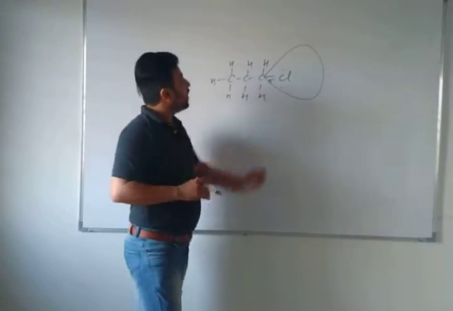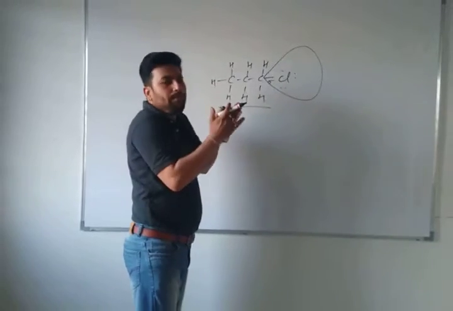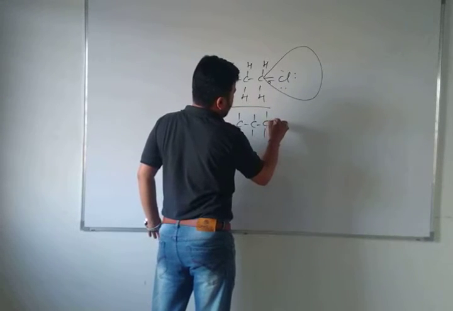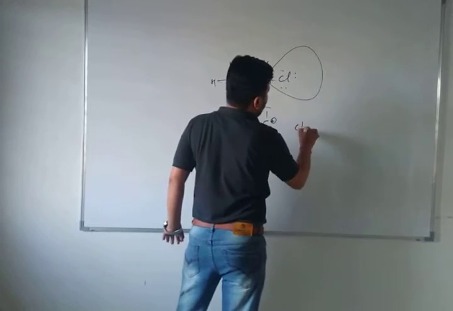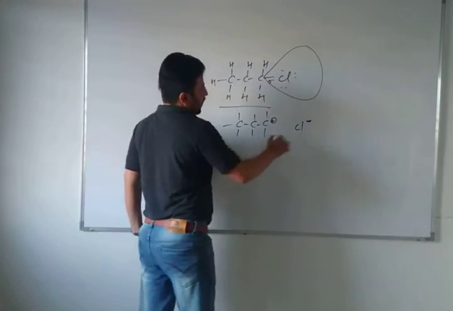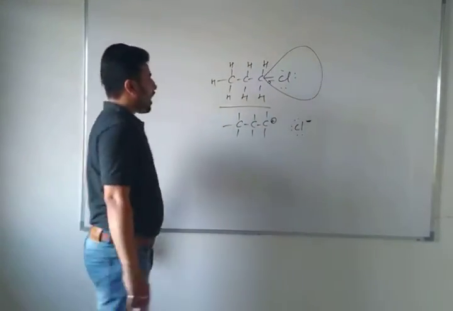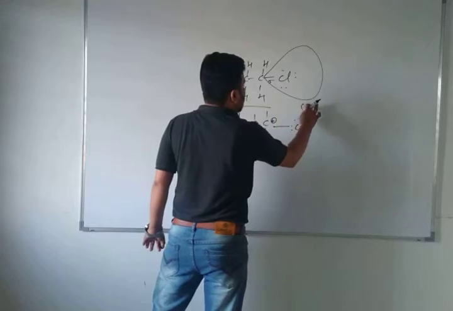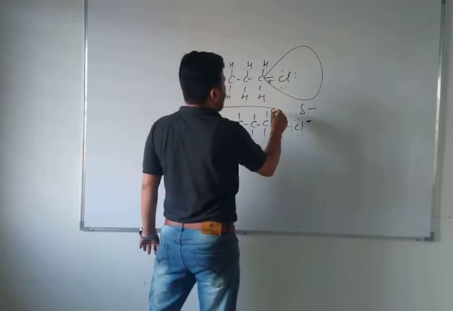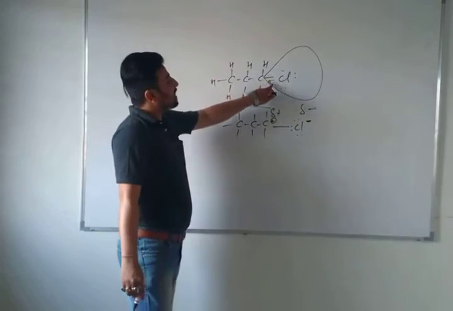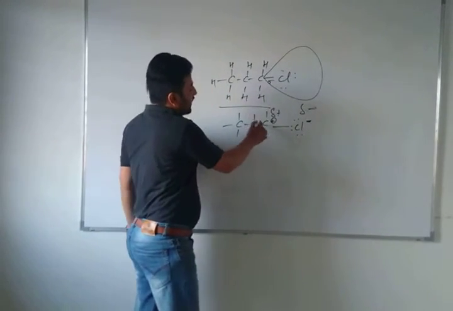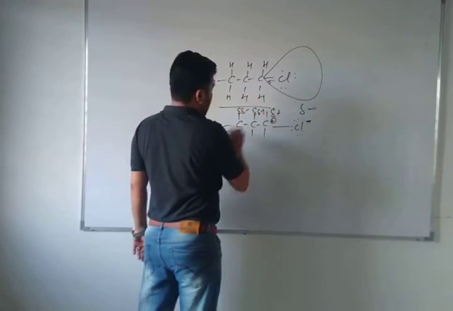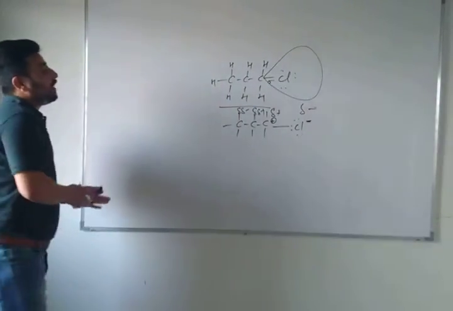So in this propyl chloride, suppose you break this bond. Then the propyl will be an electron-deficient species, and chlorine has gained 1 electron, so it will be electron rich. It already has 3 lone pairs and 1 negative charge on it. So this breaks into delta minus and delta plus. Because of this delta plus, as the sigma bond has broken, would there be an effect on the intervening carbon bonds? So there will be intervening effects of delta plus and delta minus. This type of effect is called the inductive effect.